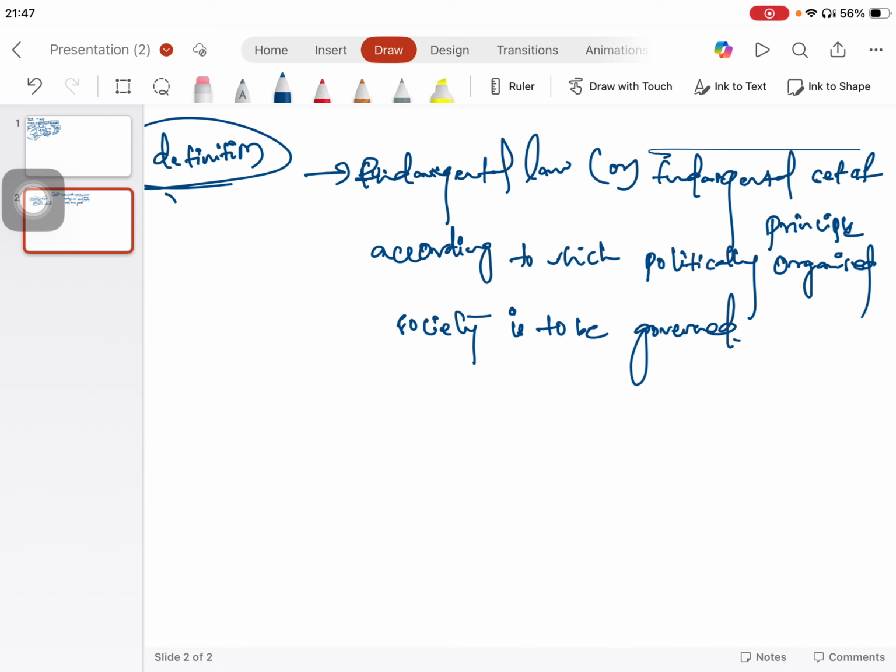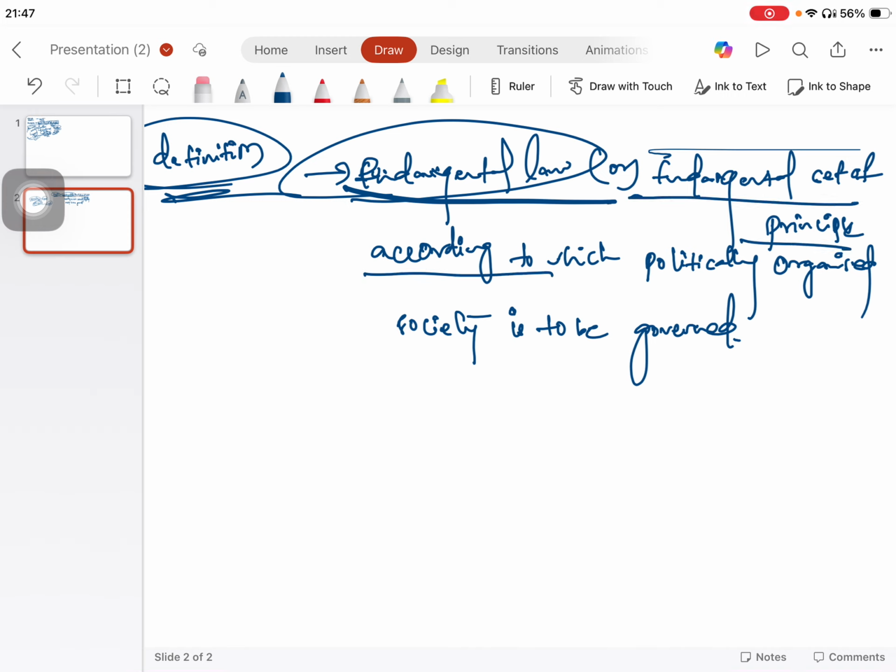This is the proper definition of fundamental law.